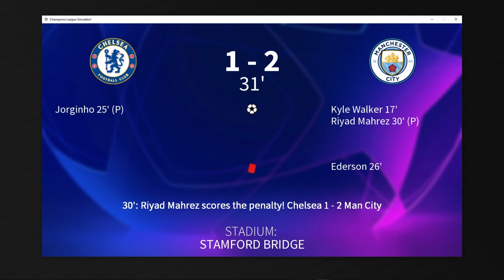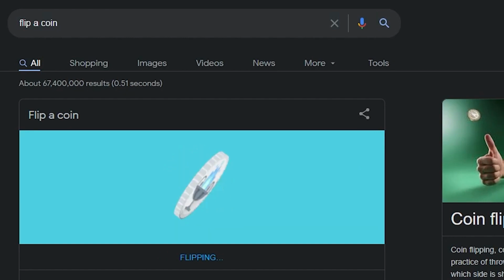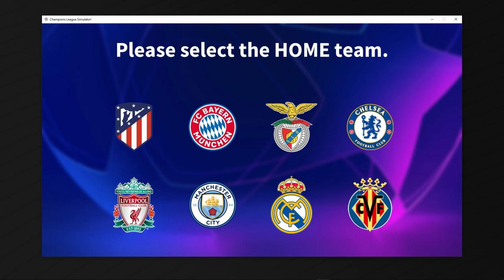And the final is going to be Manchester City versus Villarreal. Let's get into it. It's the day we've all been dreaming about since we were kids. It's the big day. It's the Baraltech Champions League, Python, whatever, final between Villarreal and Manchester City. I flipped a coin to decide who would be home. Benfica was heads, and they lost. So at the Etihad, Manchester City have the chance to win the Baraltech Champions League. Let's get the game started.